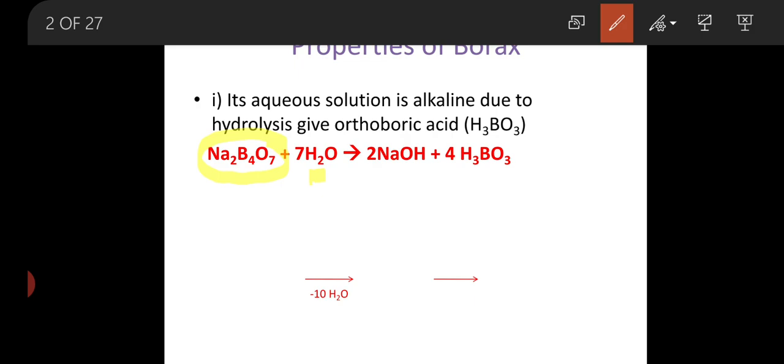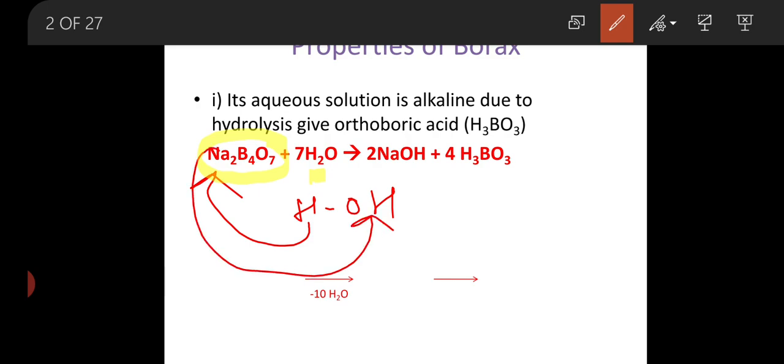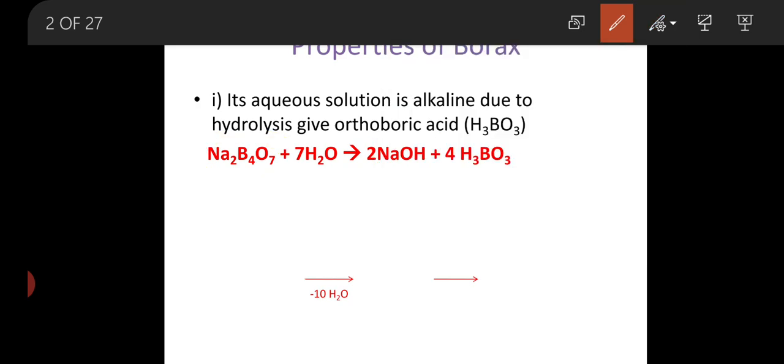Here, H2O contains OH minus, in which the H plus ion gets replaced by the sodium metal, the electropositive ion, due to which Na combines with the OH minus ion and forms NaOH, with the byproduct orthoboric acid, that is H3BO3 molecules. So this is the general chemical property of borax.